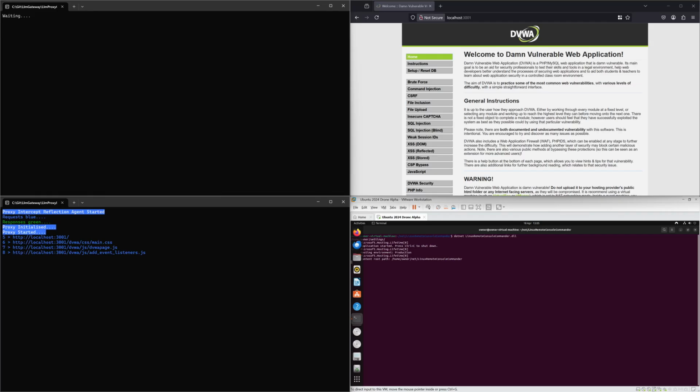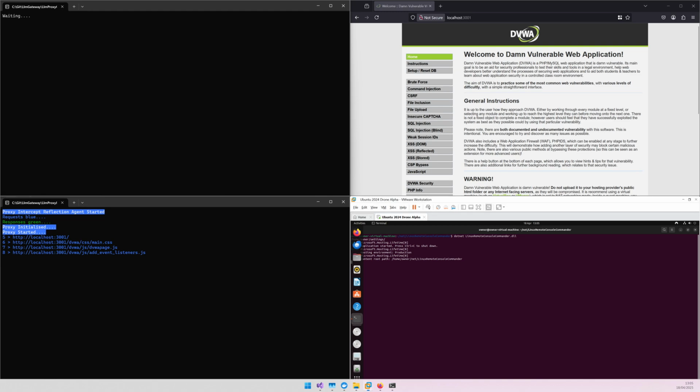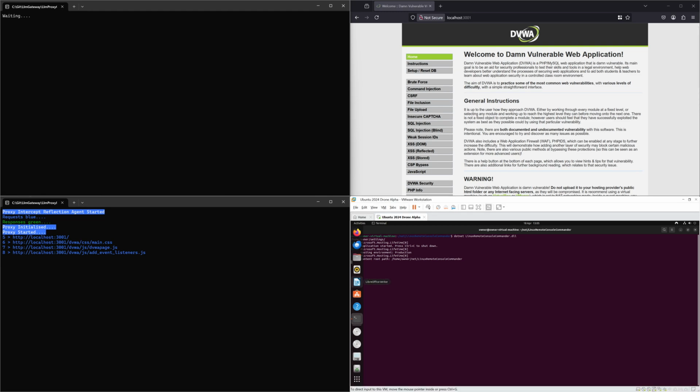So basically what we've got is Docker running the Damn Vulnerable Web Application, DVWA, and we've got Firefox here connected to that on the top right hand side. We'll ignore the bottom right hand side for now. We'll come back to that one. And then on the bottom left hand side, we've got the software proxy, which I've shown before. It's now got an AI agent in it that can do various things. This would normally run as a Windows service, and you wouldn't see all this stuff. And I'll show you how you would get to this information if you couldn't see it in a moment.